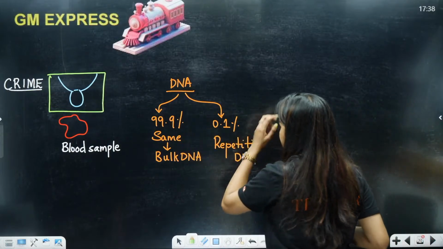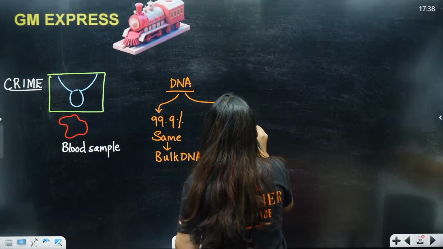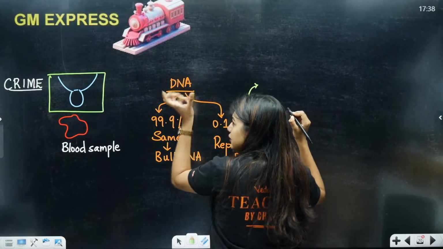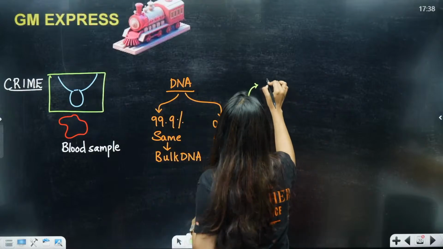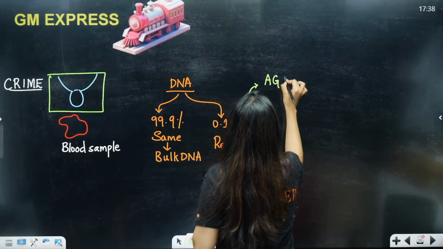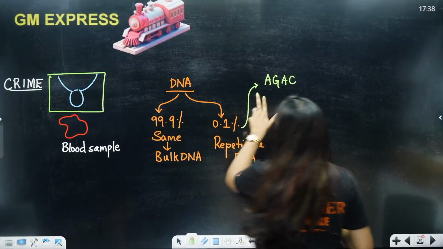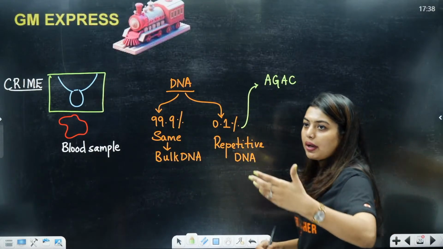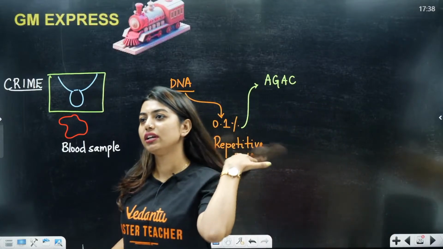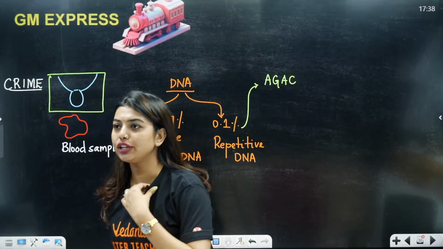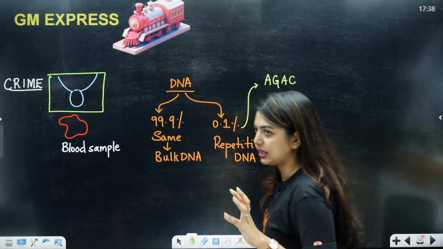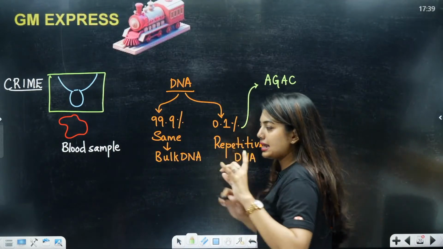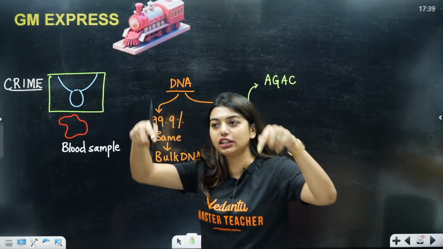Now students, they are telling that this repetitive DNA can have a repetitive sequence. What is repetitive DNA? A small sequence getting repeated. Let's say this is the sequence, AGAC. Now another person, let's say, Sony, Sukanya and Madhumati. Now let's say students, this AGAC, it may not be necessary that all the 3 will have it.